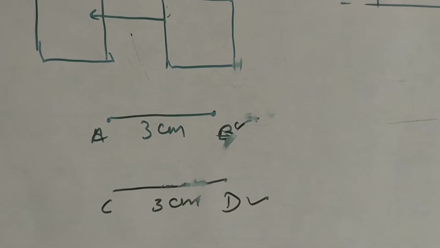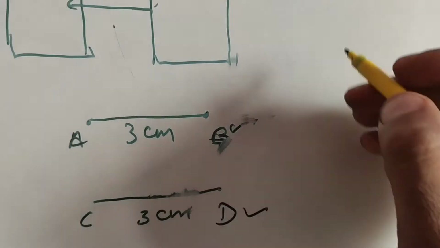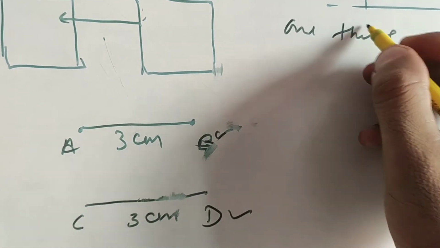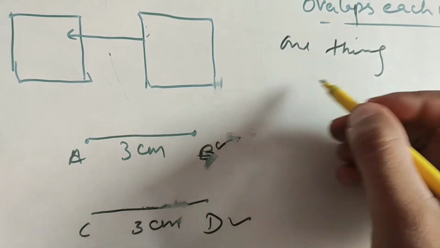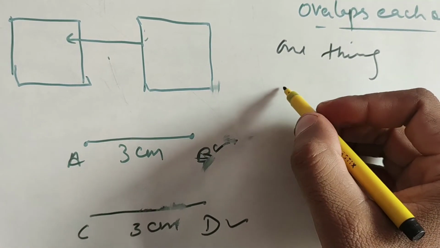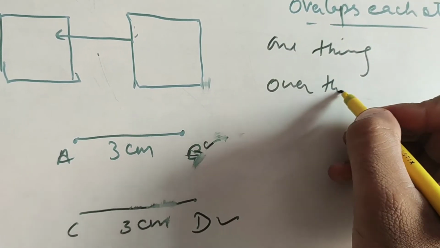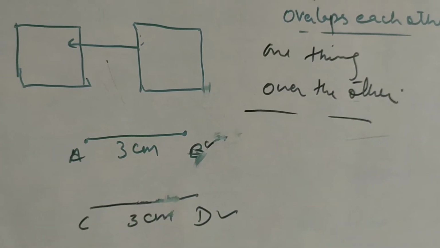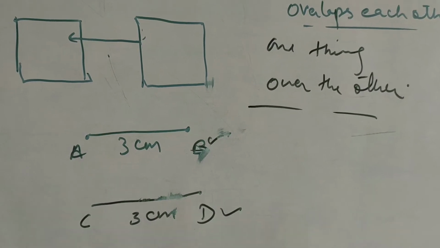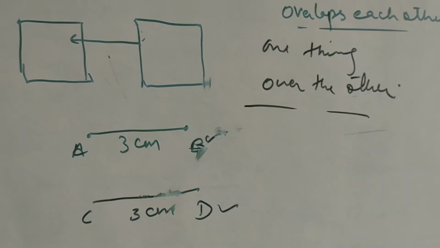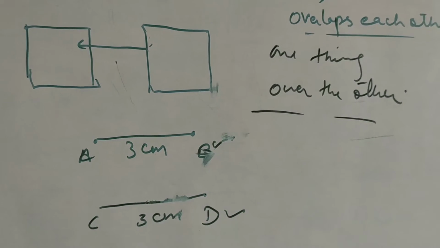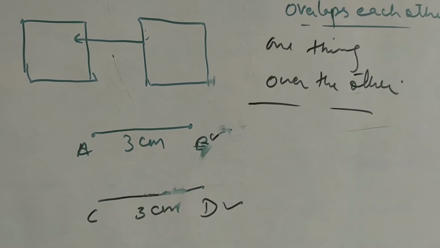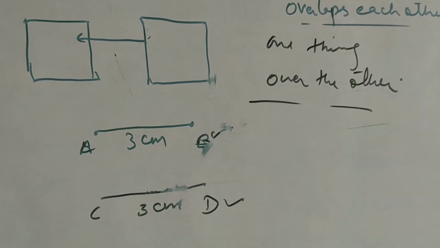In daily life we have two things, we can check them by placing one thing over the other to see if they overlap or not. Clear? So these line segments can be congruent, like we have seen the example of hooks. Okay, so they can be congruent.